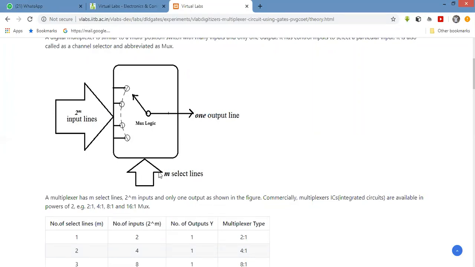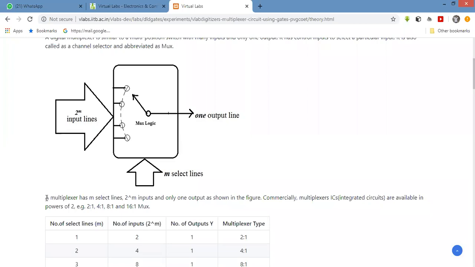And the select line. The select line is nothing but the remote in your hand. Out of that number of channels, which one you have to watch is decided by this select line. The select line acts just like a remote in your hand.